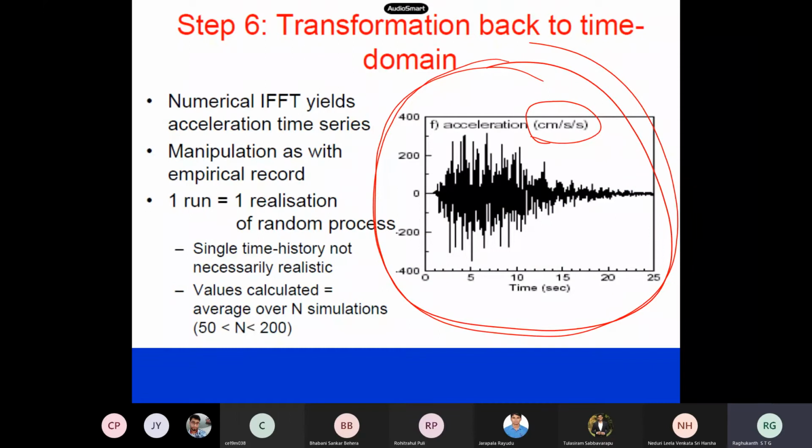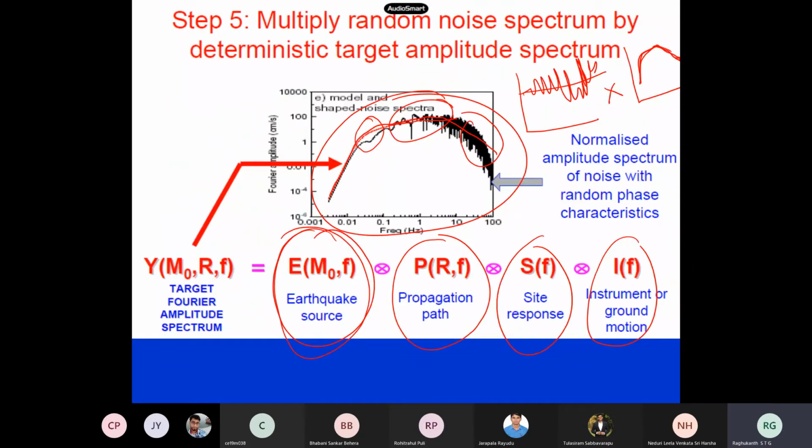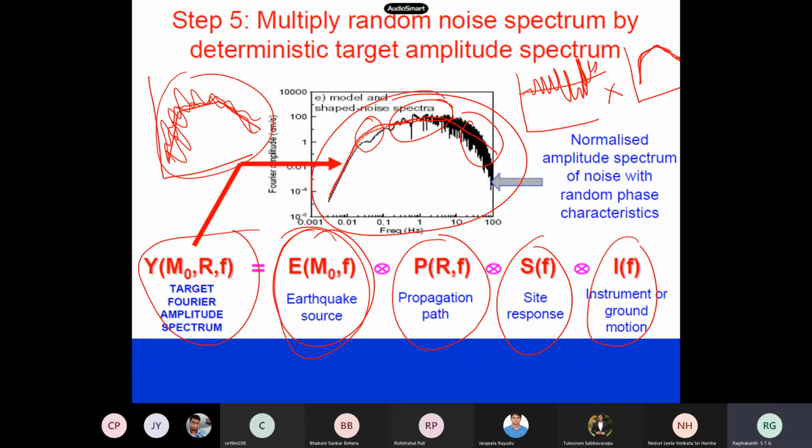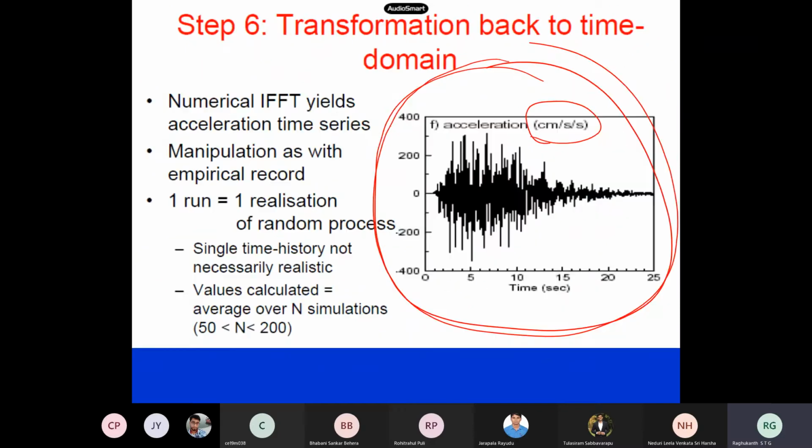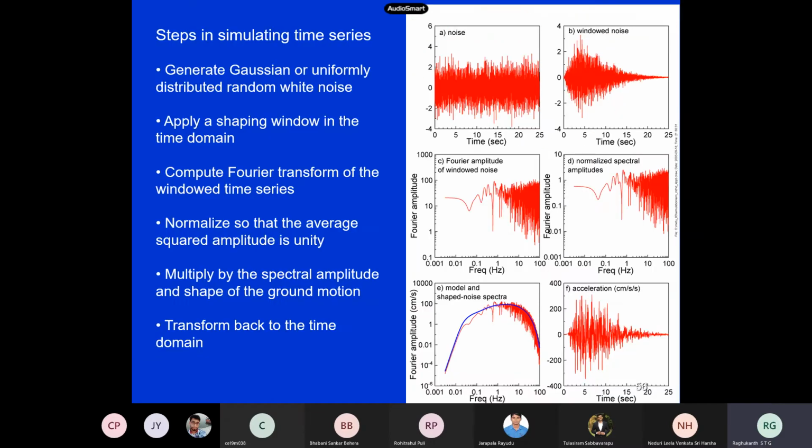Their PGA, or even the Fourier amplitude spectra, say, if we generate 10 samples, let us say this is the original function. The first sample may be like this, the second sample may be like this, the third sample also may be like this. But if I do the average of 10 samples, it will be more or less close to this itself. So you can generate an ensemble and use it in our design. It has all the properties and exactly looks like the actual time history.